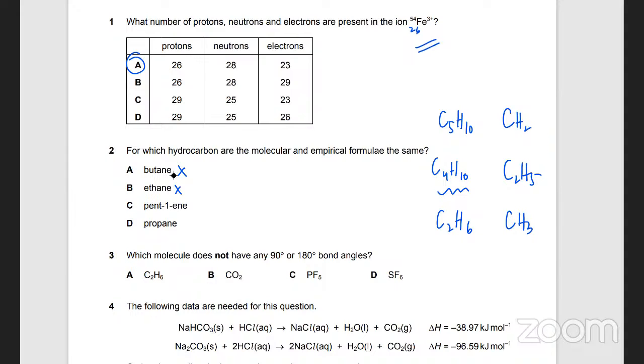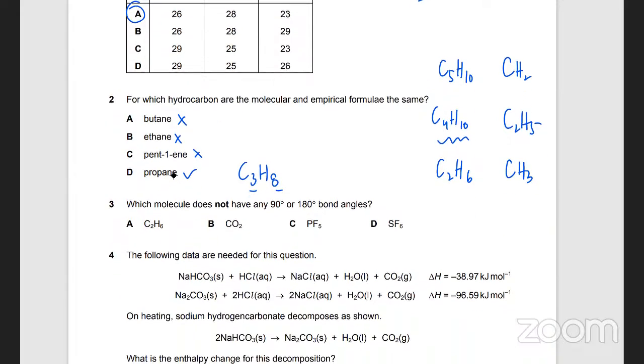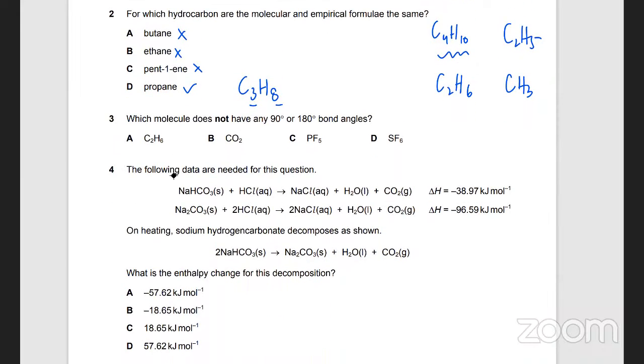Okay, not the same. So obviously the last is propane. What is propane? Propane is 3, so C3H6. No, H8, yes, sorry. 2 plus 2, 8. And the empirical formula is going to be exactly the same because it cannot be simplified. Is that clear? That is the simplest ratio. 3:8 cannot be simplified. Okay, next one.